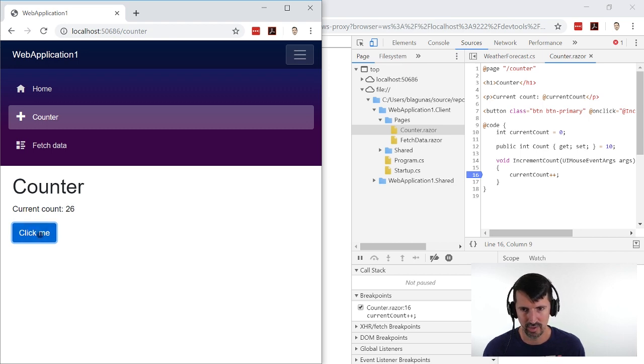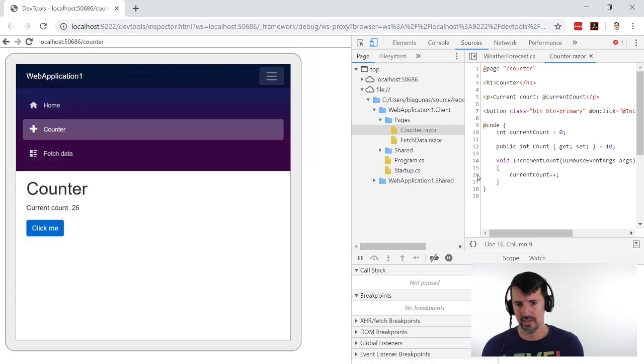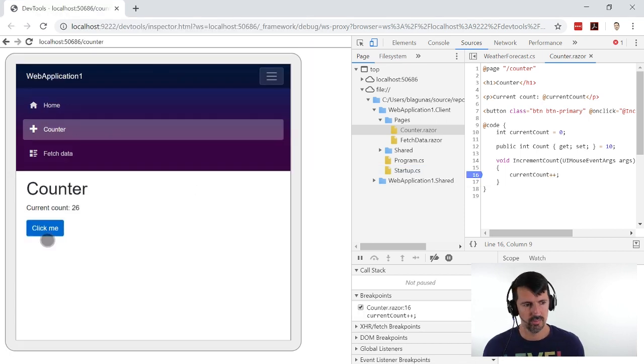Okay, so I'm not hitting a breakpoint. So I'm sure I'm doing something wrong. Chris says try line 16. Okay. Oh, I'm on line 16. Breakpoint. Click, click, click. Okay, no breakpoint.